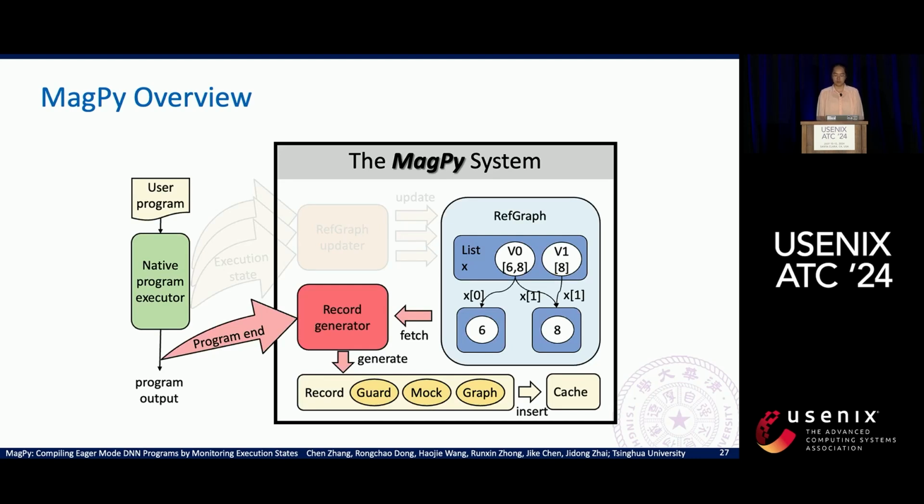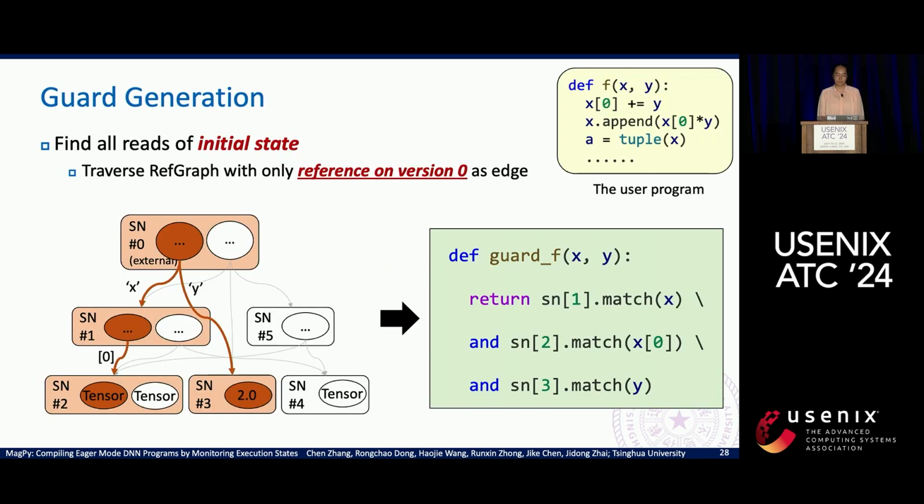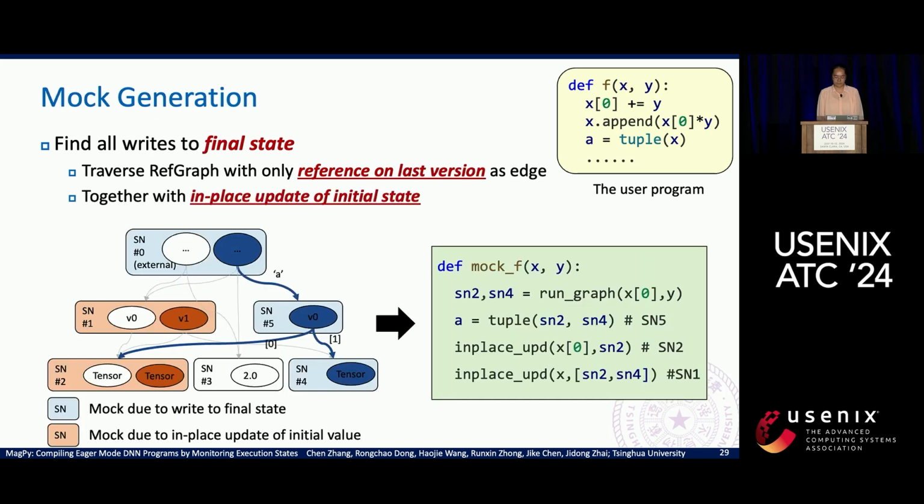When the program ends, we generate a record based on the reference graph. The guard is for validating whether the initial state matches the previous run. So we need to find all reads to the initial state before the program execution. All variables that need to be guarded can be collected by traversing the reference graph from the external node SN0 and only via the edges on the first version. For example, in this code, we need guard on SN1, the list X, SN2, the input tensor, and SN3, the float value 2.